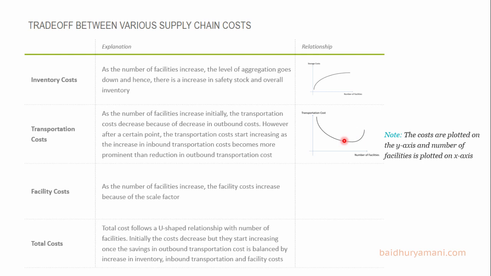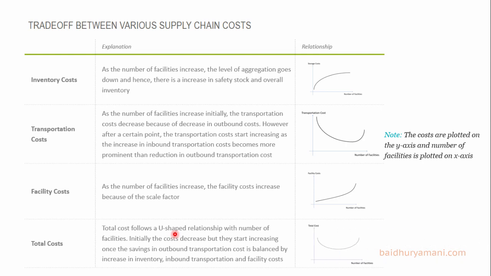The relationship between the facility costs and the number of facilities is pretty straightforward. As the number of facilities increases, the size and scale of the facilities goes down, and as a result, the facility costs increase. Hence, there exists a trade-off between various supply chain cost components, and this is reflected in the relationship with total costs.